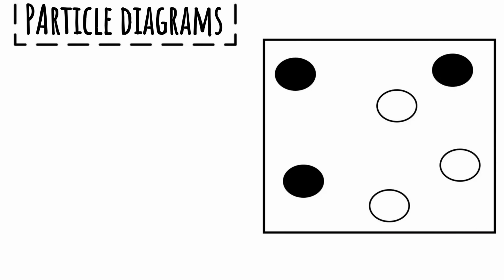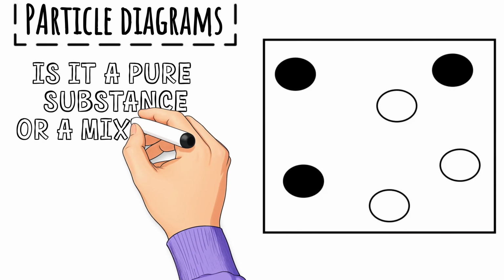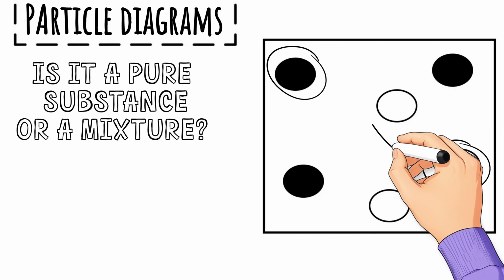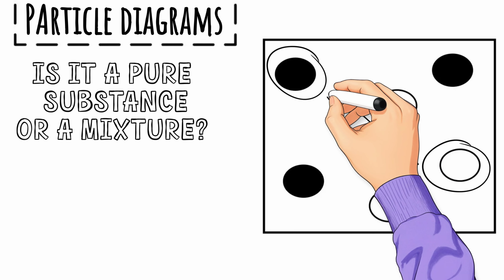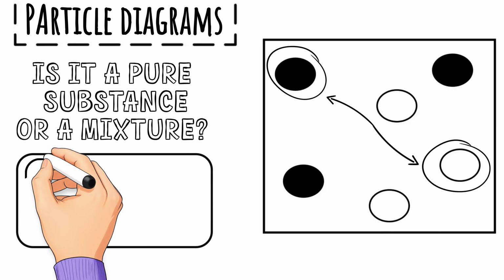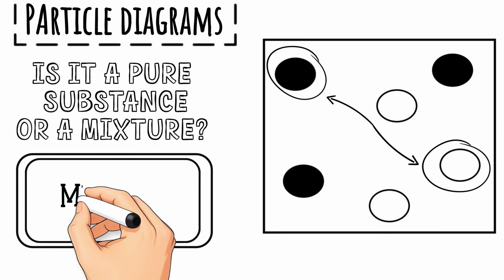Right, so let's look at an example where it's not pure. This time the particles inside the box aren't all the same. You've got a white one over here and a black one over there. They're clearly different. Look at how far apart the black and white particles are from each other. They're not close together, so they're clearly not chemically joined. That tells us this is a mixture, not a compound.